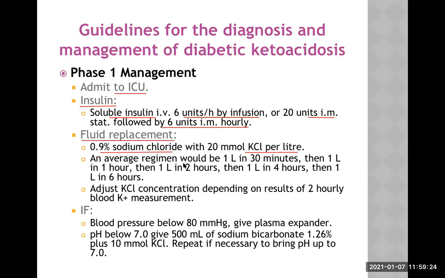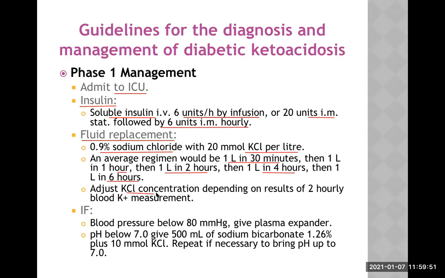An average regime of the fluid would be 1 liter in 30 minutes, then 1 liter in 1 hour, then 1 liter in 2 hours, then 1 liter in 4 hours, and then 1 liter in 6 hours. Just see how much fluid the patient needs. A lot of fluid, because this is a hypovolemic state. So don't be afraid to give fluid to the patient.